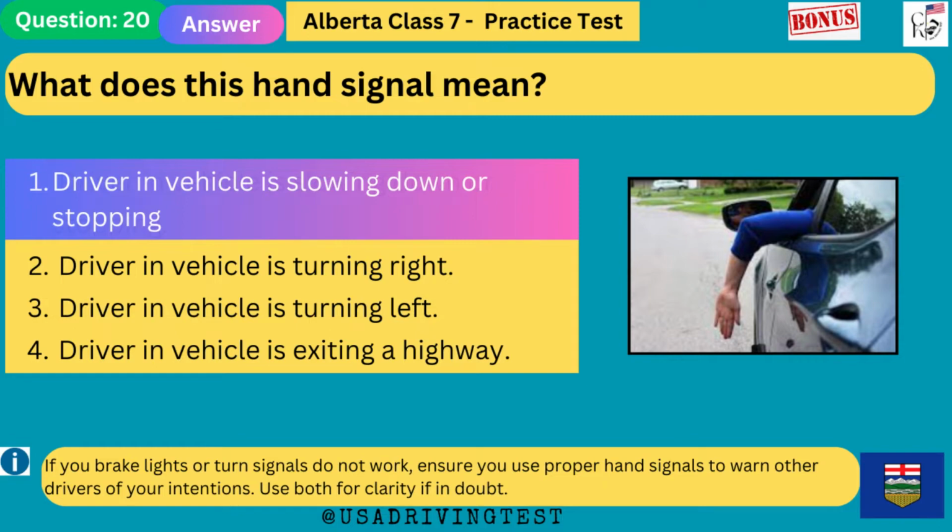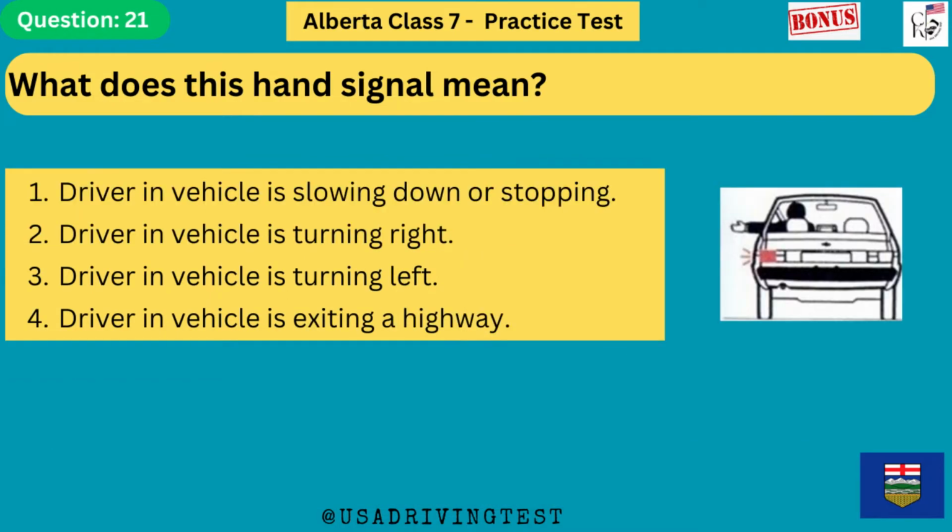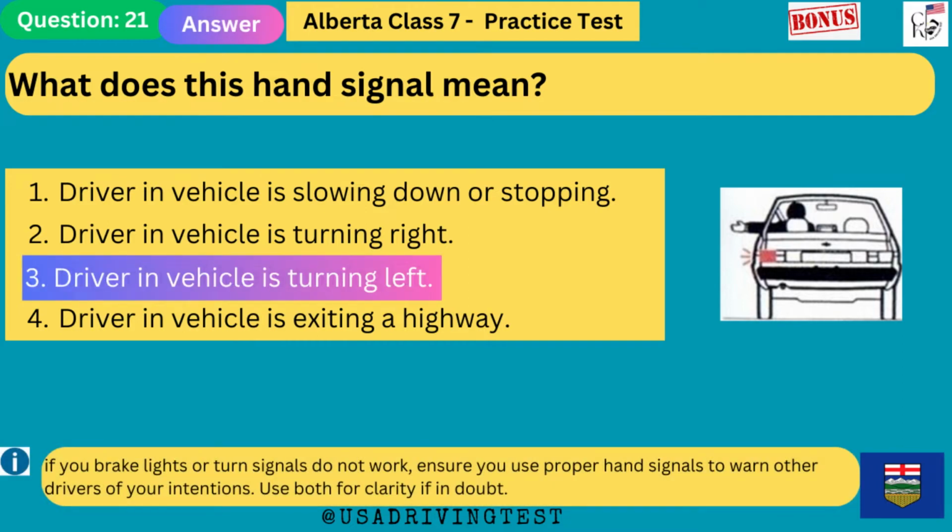If your brake lights or turn signals do not work, ensure you use proper hand signals to warn other drivers of your intentions. Use both for clarity if in doubt. What does this hand signal mean? 1. Driver and vehicle is slowing down or stopping. 2. Driver and vehicle is turning right. 3. Driver and vehicle is turning left. 4. Driver and vehicle is exiting a highway. The answer is 3. Driver and vehicle is turning left.